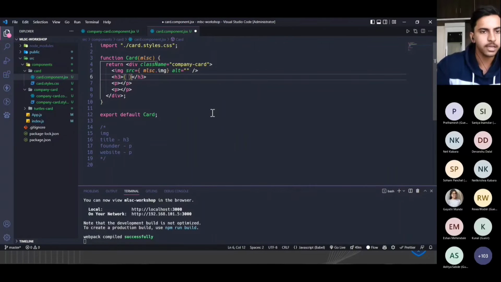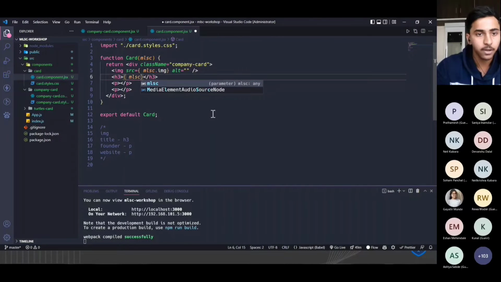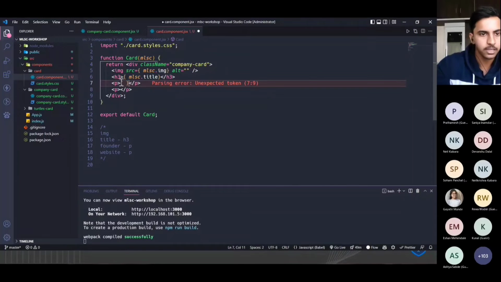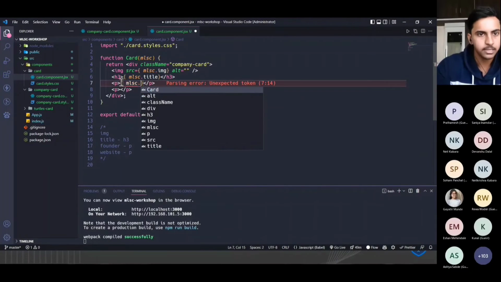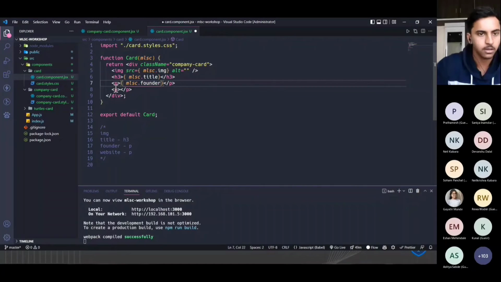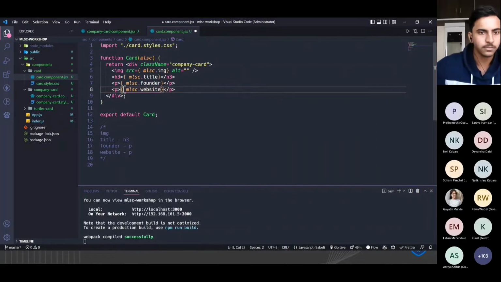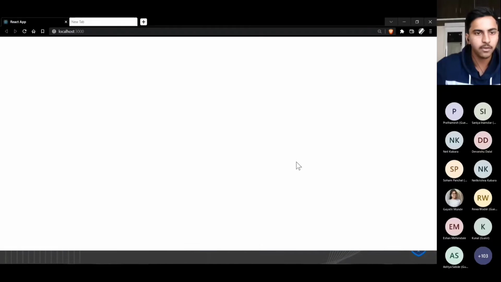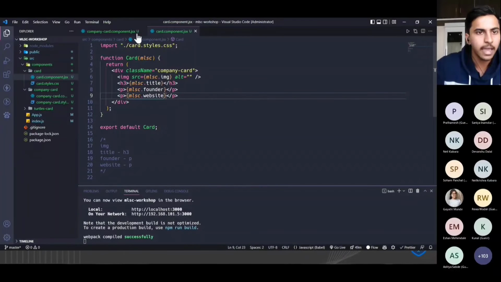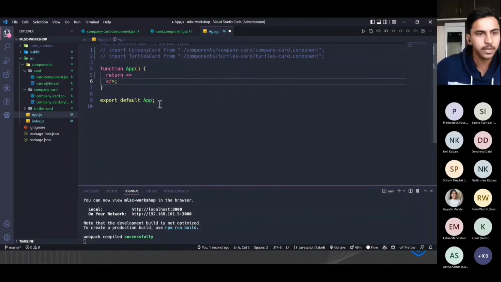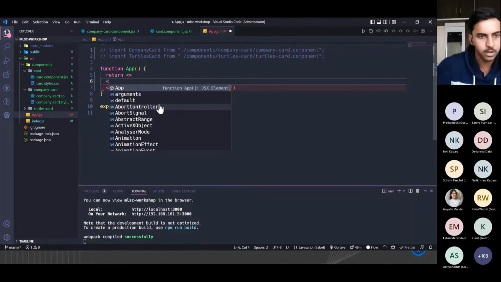After that, the header of the card will be MLSC dot title, right? After that, in the first paragraph we have MLSC dot founder, I guess, yeah. And the last one is website. As you can see, we have received the props, and to render this particular card we just have to type in here the company card component, right?